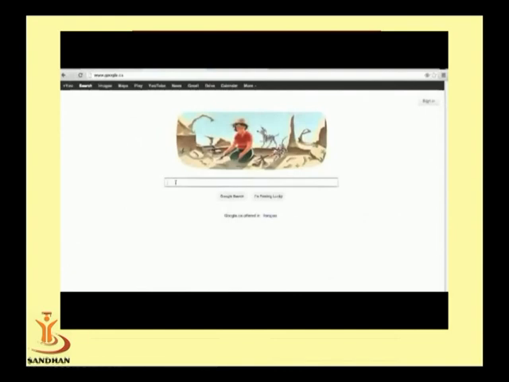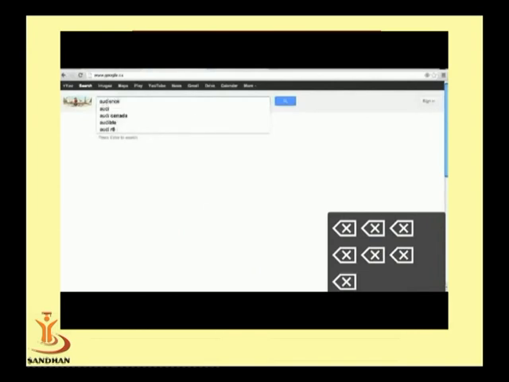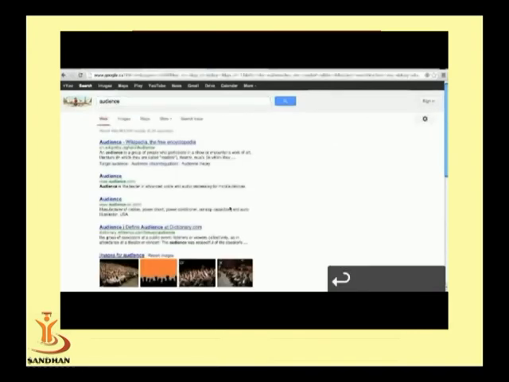First of all we have to write down audience, then we can select from the settings, that is advanced search.